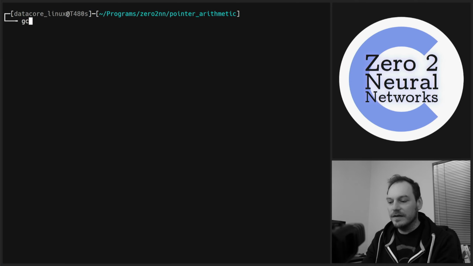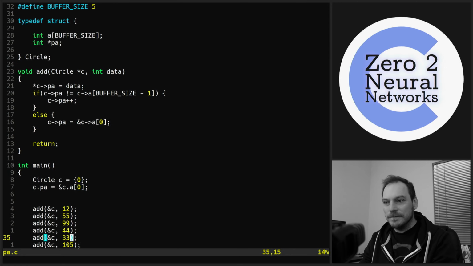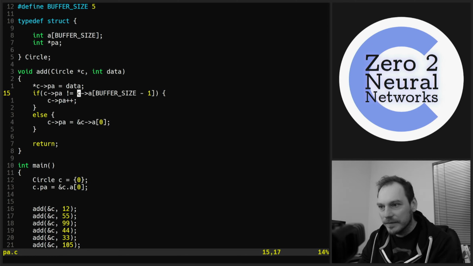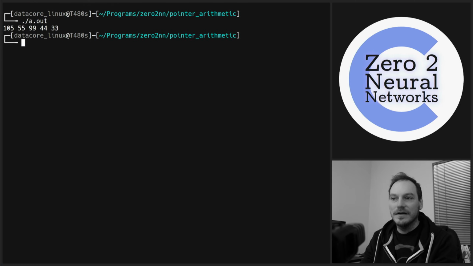What went wrong then? I've forgotten an address operator, haven't I? The address of C.A at the final position. This is a pointer, so we need to compare it to the address of, not to the actual value. And now the first element is 105.